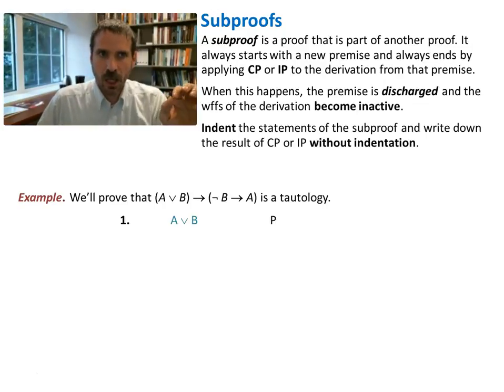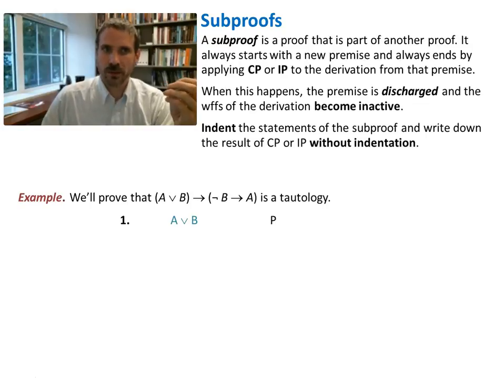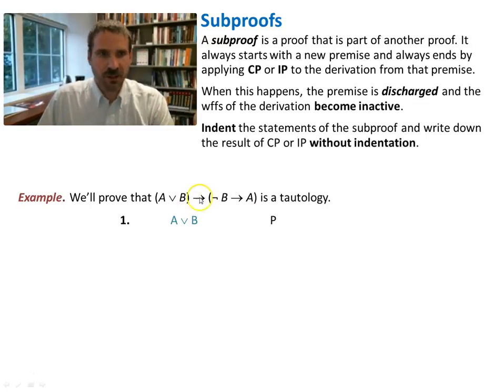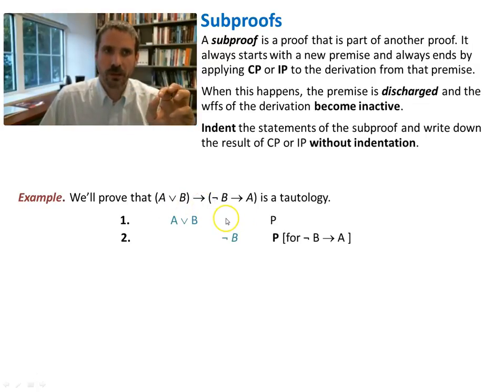In this video, I'm going to go through 3 proofs showing the conditional proof rule and introduce a new concept for proofs called the subproof. So let's get to it. Here's a standard thing that we've been doing over and over again. We want to show that this is a tautology. We start off with the premise, but then we do a new thing.